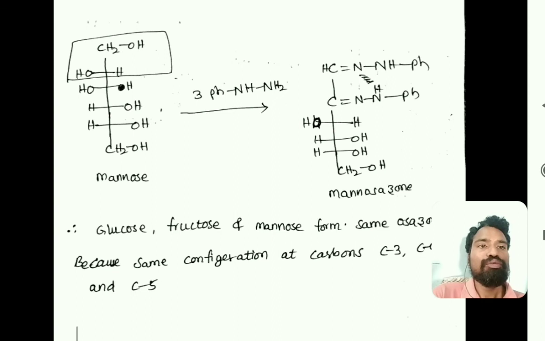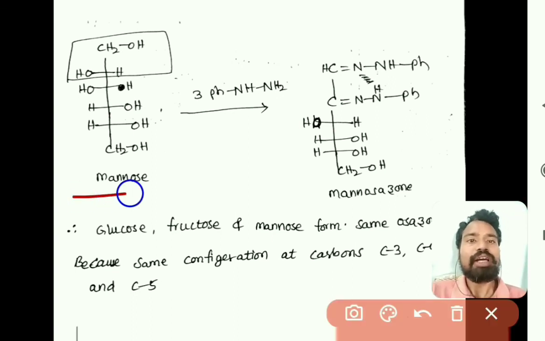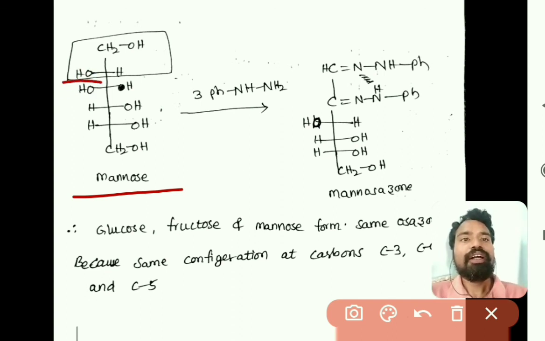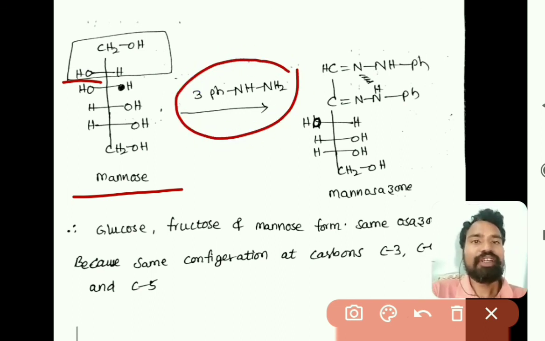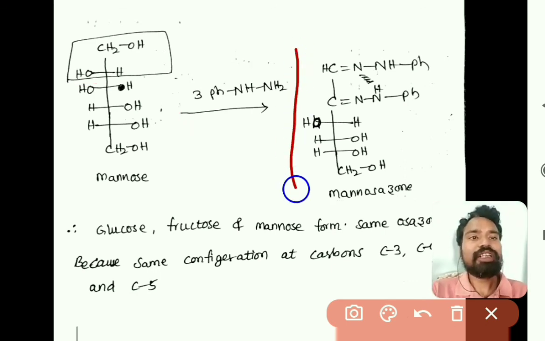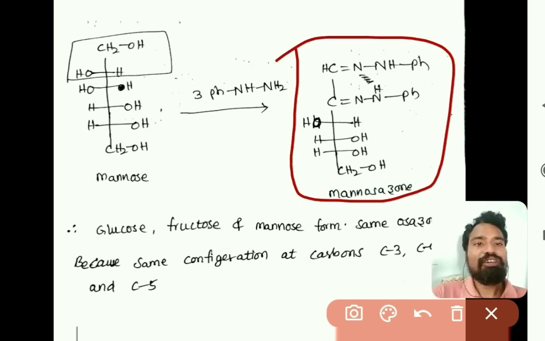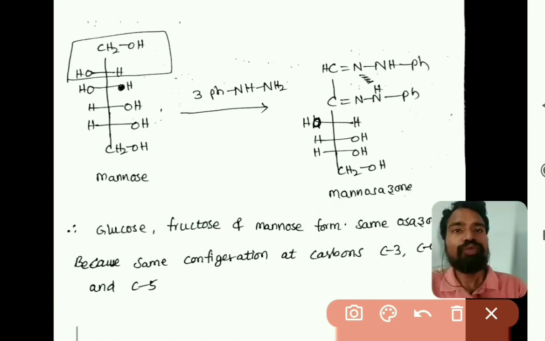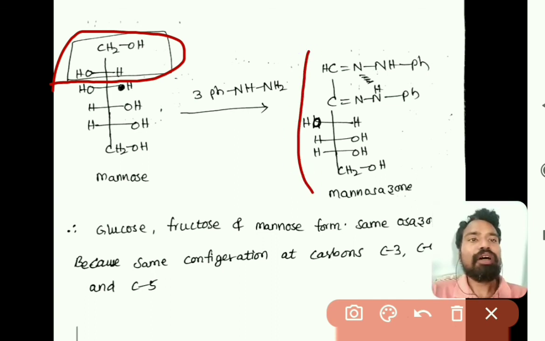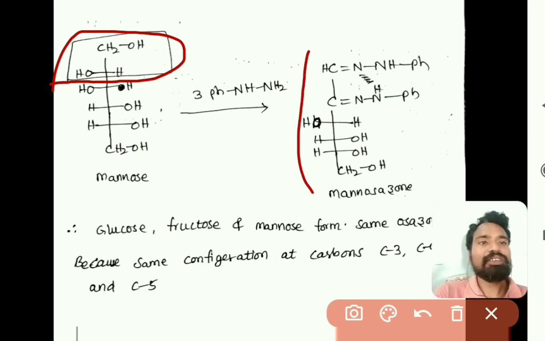If you observe the structure of mannose, right? Mannose is also having a similar structure to glucose, but the configuration differs at the second carbon. And when it is treated with 3 molecules of phenylhydrazine, it also forms osazone, right? So this osazone structure is similar to the structure of glucosazone as well as fructosazone, because here to form osazone the first and second carbons are reacted, and the configuration of all remaining carbons is the same, because at C3, C4, C5 the configuration is the same for glucose, fructose and mannose.